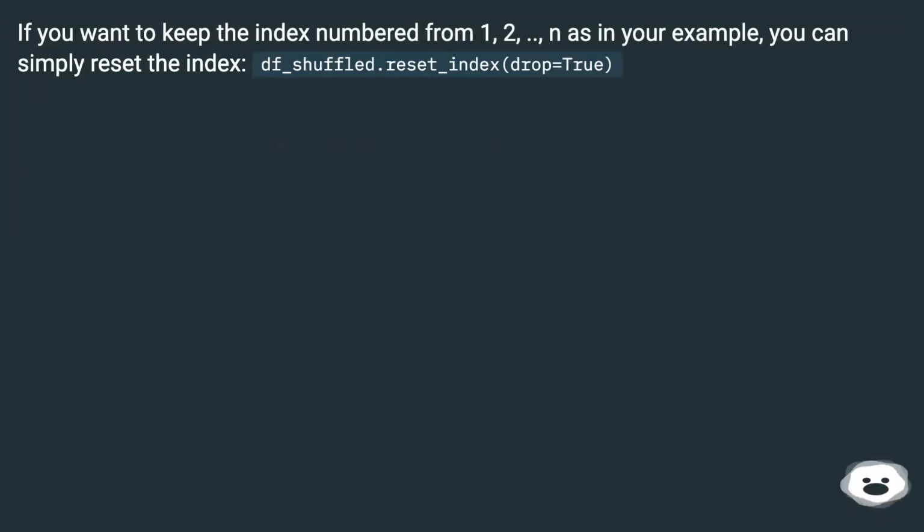If you want to keep the index numbered from 1, 2, ..., n as in your example, you can simply reset the index, df_shuffle.reset_index(drop=True).